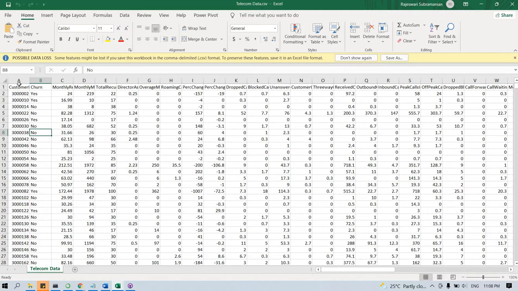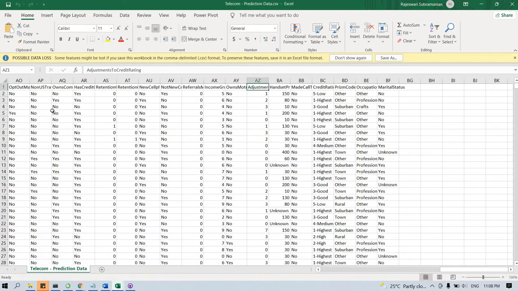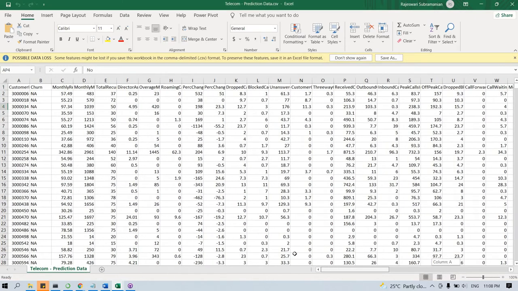We are provided with two data sets. One data set is used for training the model, to create and train the model. The other data set is for prediction. The first data set is the telecom data, which has different variables and the churn value mentioned, yes or no. It has around 51,000 records. The prediction data set has the same number of columns, but the churn values are not mentioned.